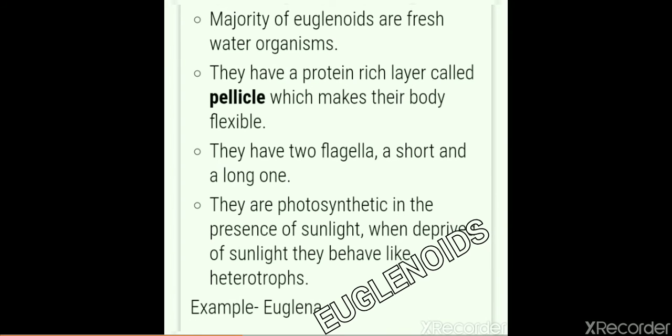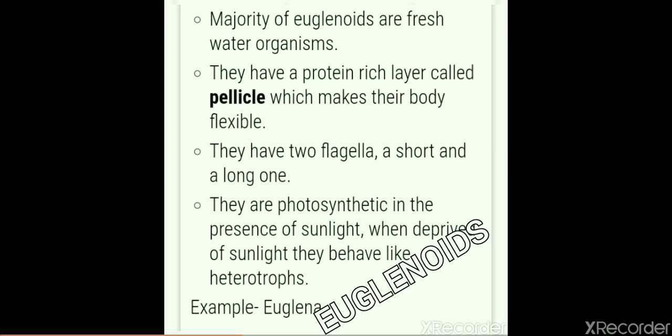The majority of euglenoids are freshwater organisms. They have a protein-rich layer called pellicle, which makes their body flexible. They have two flagella, a short and a long one. They are photosynthetic in the presence of sunlight. When deprived of sunlight, they behave like heterotrophs, because whenever light is available they synthesize their food, and when light is not available they become heterotrophic like other organisms.